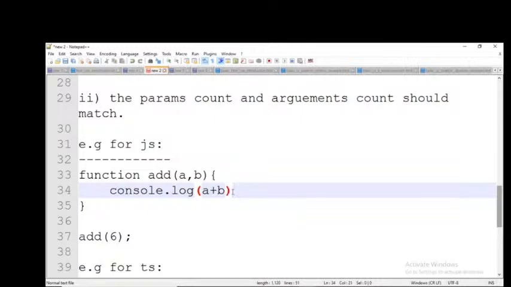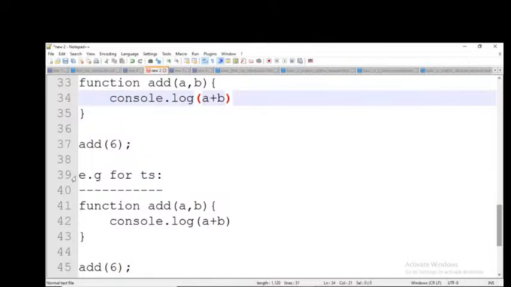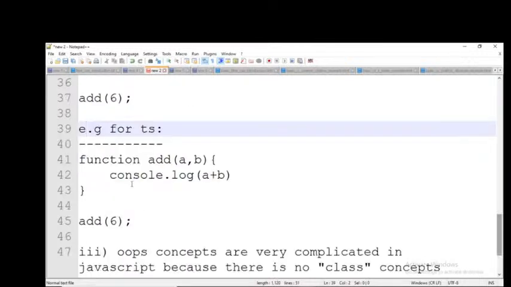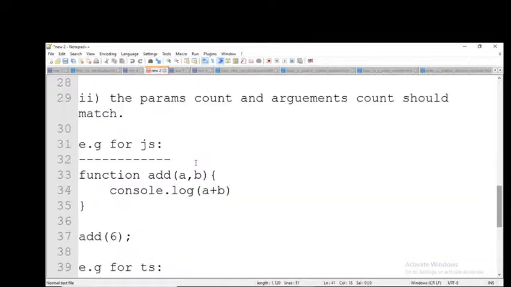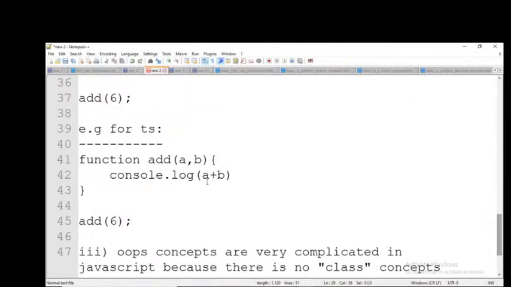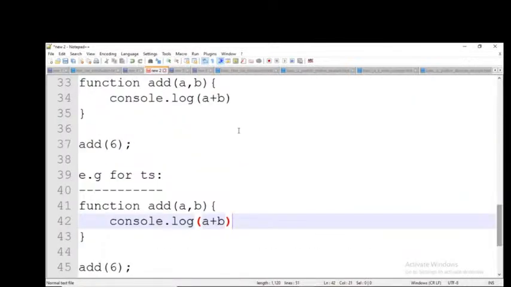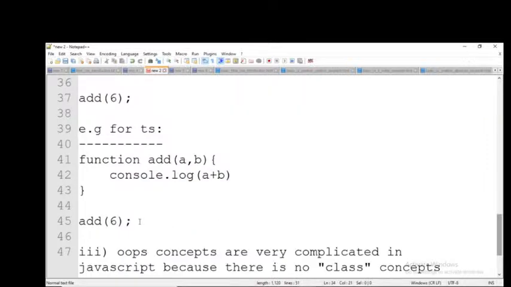Now the same thing I am doing with TypeScript. What is the output I will get? Two parameters, one argument. Observe the description here. We'll get the output as error. Why? Because the parameter count and argument count should match. Should match means we must accept that rule. If you don't accept the rule, it will throw an error. Clear, everybody? JavaScript gives NaN, but TypeScript gives an error. Clear or not?